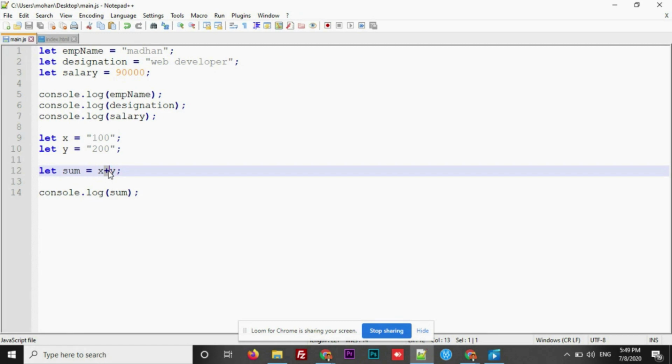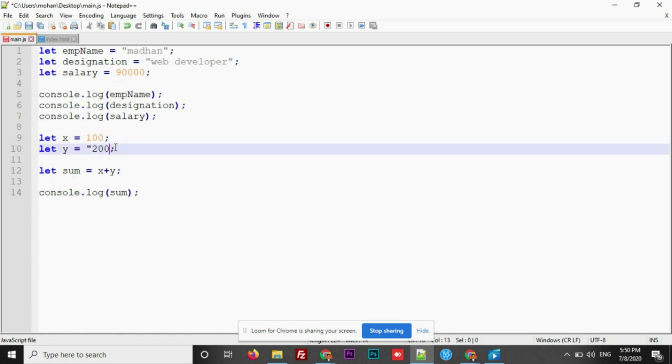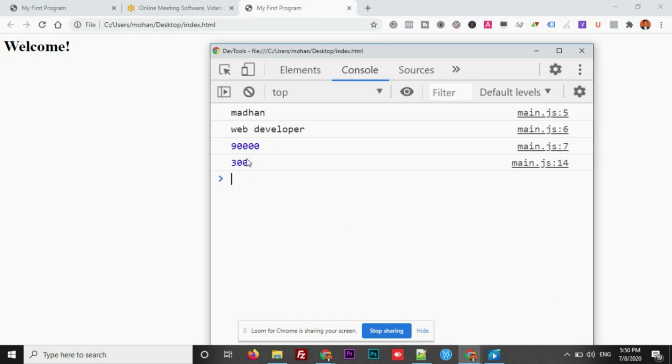This is why when you're adding a number, make sure you add it without quotes. Alright, this is about variables. Now if you want, you can check the output again. This time it should display 300. Here it is. This is about variables, and we will do a lot more in the coming classes.